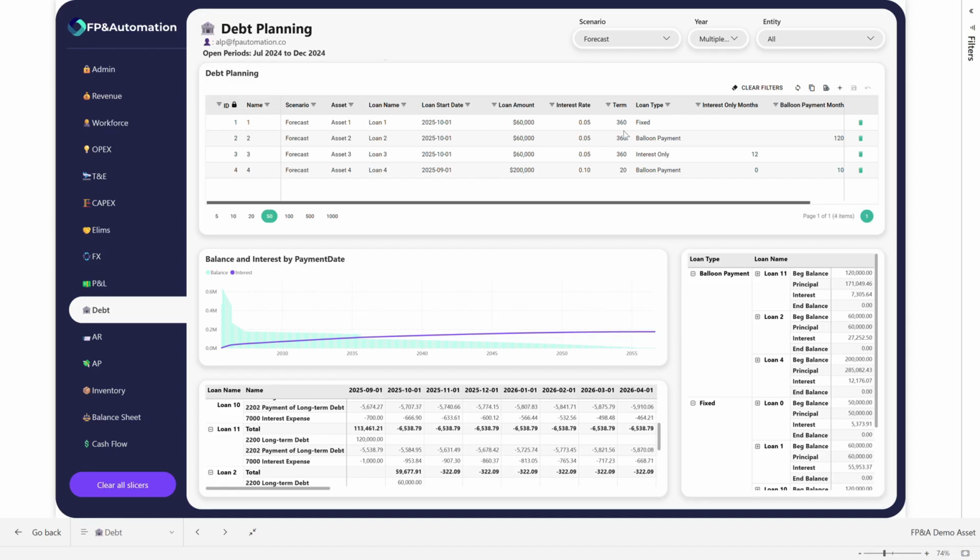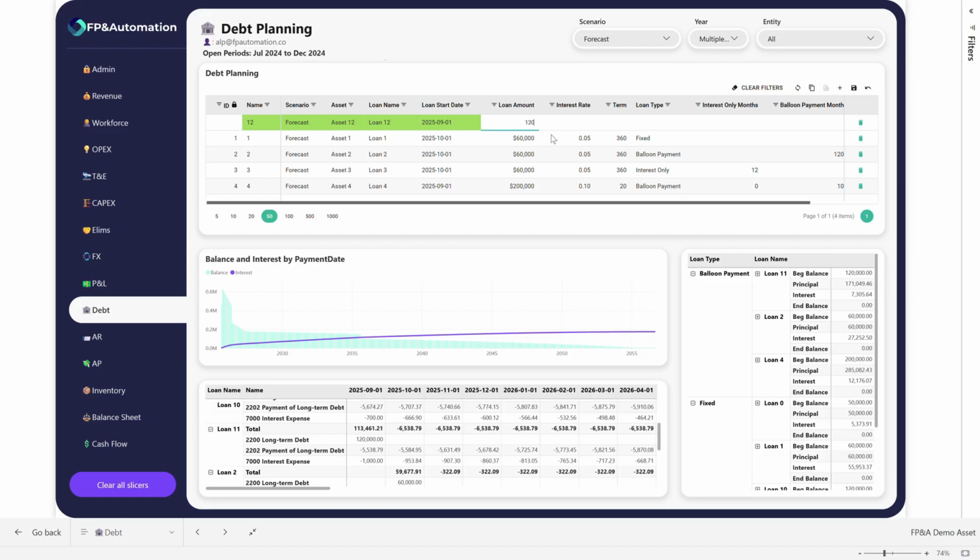We also have other different means, such as an interest-only loan, where, for example, the user can have a loan, have interest payments in the beginning, and then start to go into principal payments towards the end right here. So let's do the same loan right here, where we'll say it's the same loan balance. We'll say it's an interest rate of 10%. We'll say, for example, the loan is 120 months, and then the loan type we'll put at interest only for the first 12 months right here.